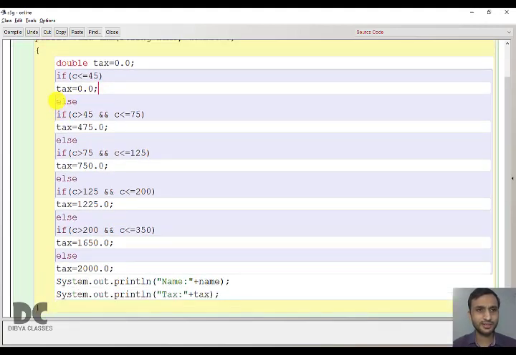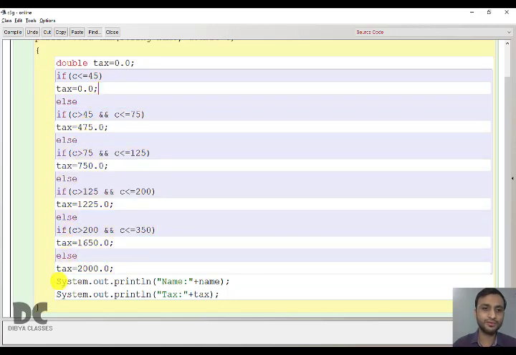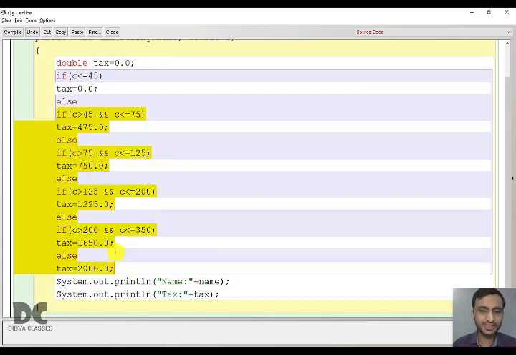And you can see this if else. If you only talk about the if else if statement, then there is an if true block, and else this whole thing. I marked it in yellow. This whole thing is inside else. In an if-else ladder, in the first else, the whole thing is present. So if the true block is executed, the false block will not get executed. So once tax is 0, it will come directly to the print statement. It will not execute these statements because they are inside the else block. It is a big else block.